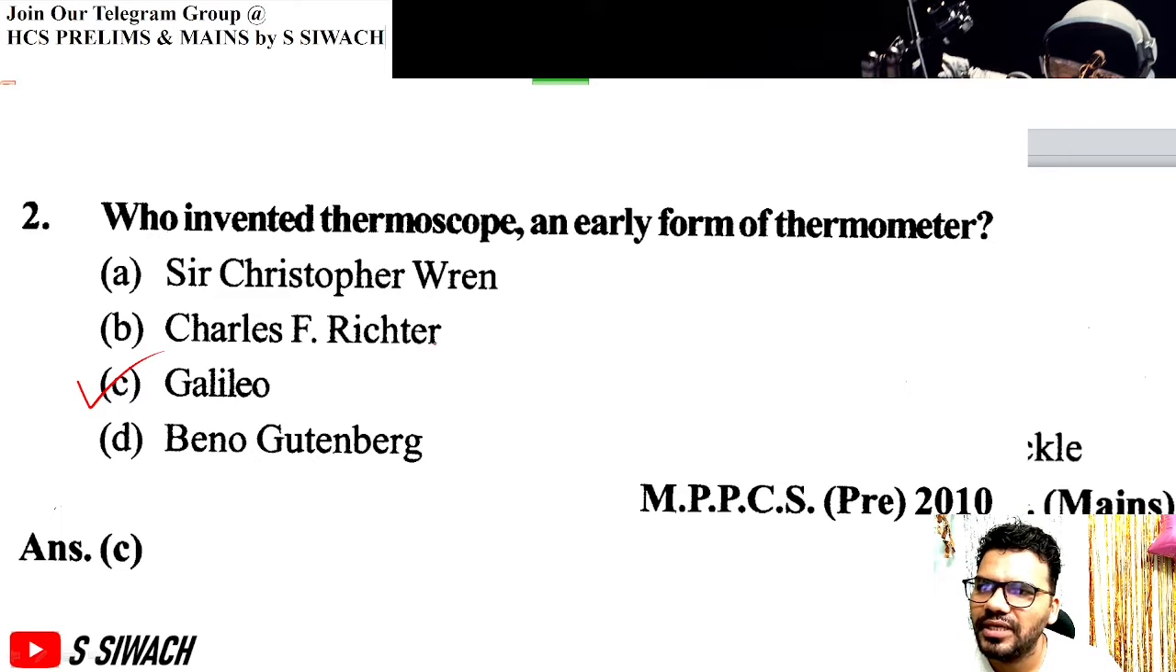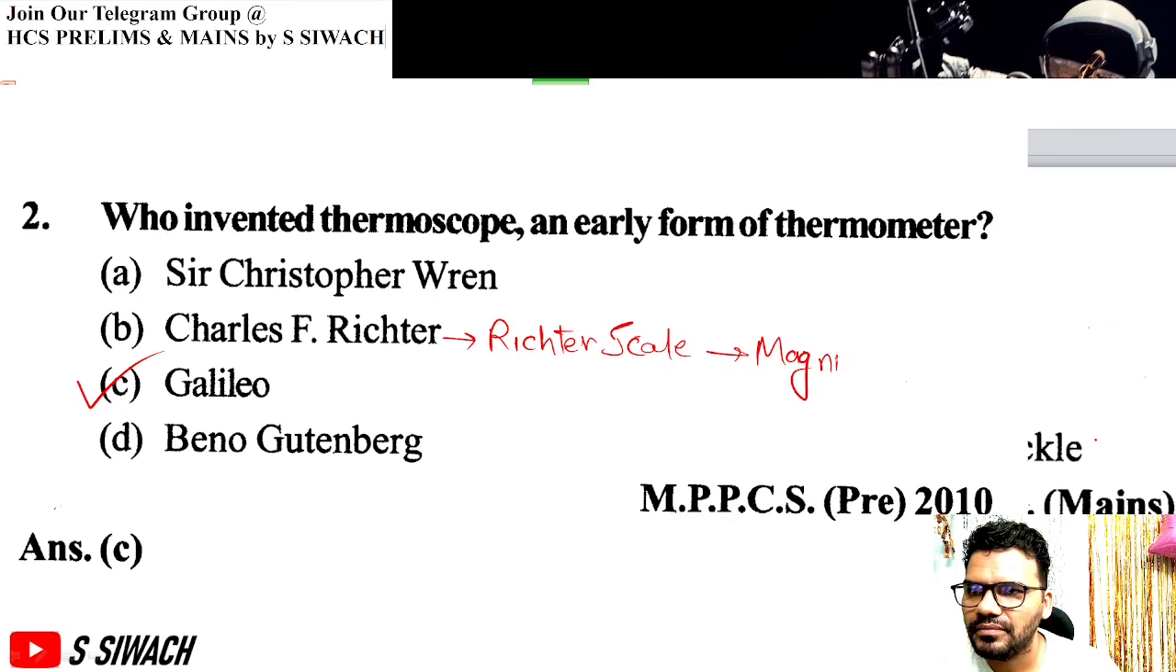Charles Richter is credited for development of Richter scale. Richter scale is used to measure the magnitude of earthquakes.